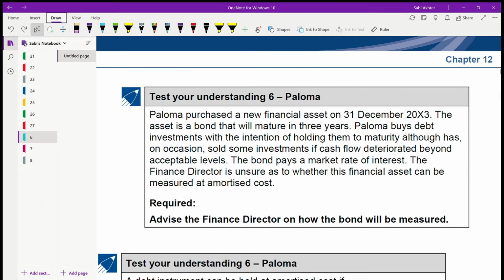Test understanding 6, Paloma. Paloma purchased a new financial asset on 31st December 2003. The asset is a bond which matures in 3 years. Paloma buys debt investments with the intention of holding them to maturity, although on occasion it sold some investments if cash flow deteriorated beyond the acceptable levels. The bond pays a market rate of interest. The finance director is unsure as to whether this financial asset can be measured at amortized cost. Advise the finance director on how the bond will be measured.